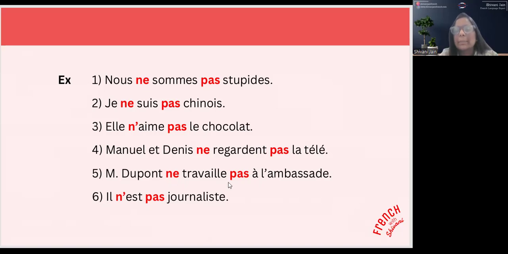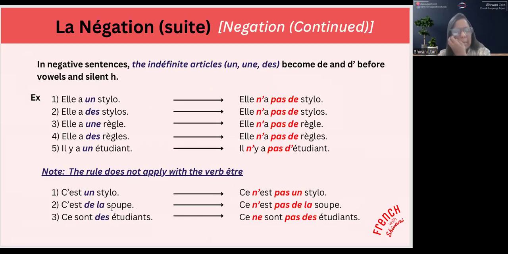Monsieur Dupont ne travaille pas à l'ambassade. Alors, travaille, ça c'est le verbe, which means to work. So, Mr. Dupont does not work at the embassy. Il n'est pas journaliste. Again, être is the verb, it starts with a vowel, hence we put an apostrophe. So it is n'. Il n'est pas journaliste. Ok, je pense que c'est clair. Ce sont des exemples. Ok, passons maintenant à la prochaine.